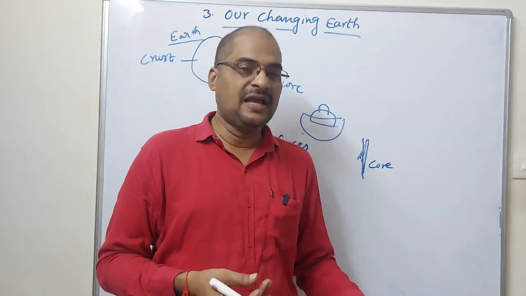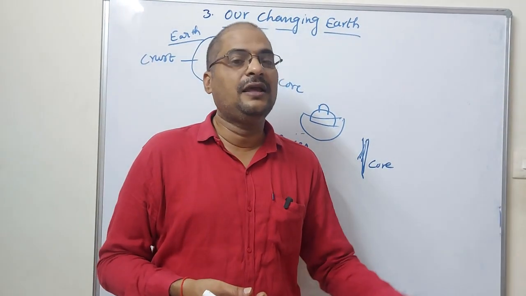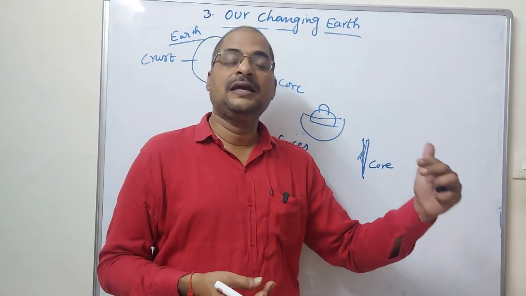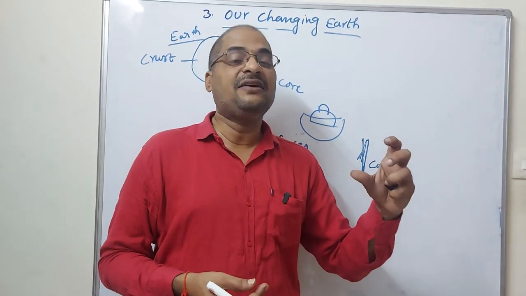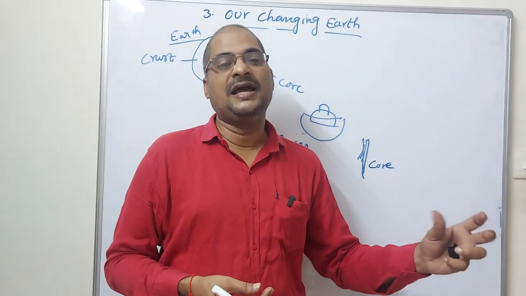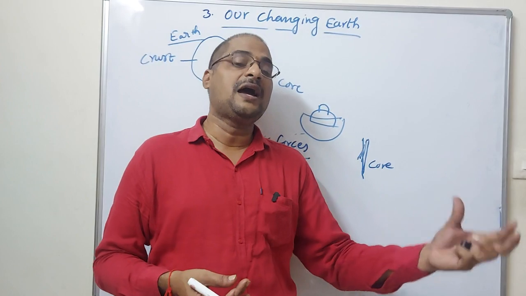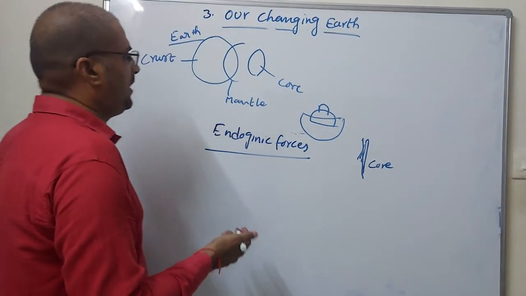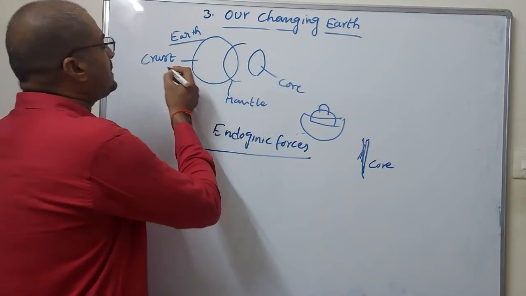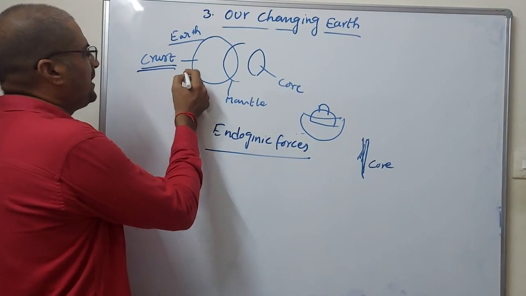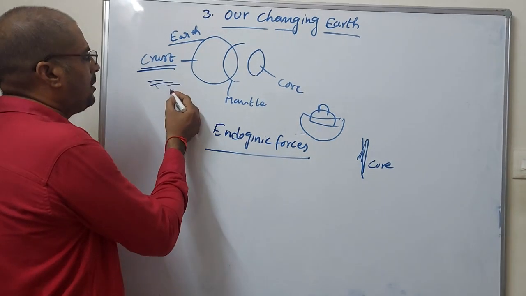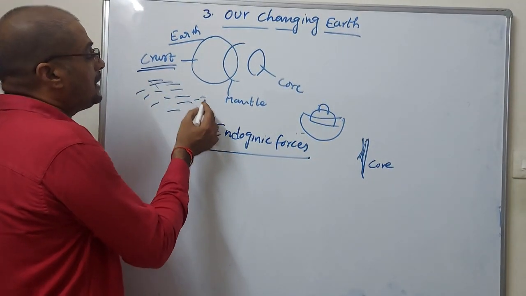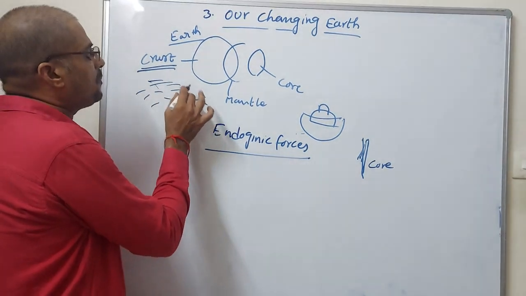core. Then automatically the upper layer of the core in the earth is affected, the mantle. Then when the force is very high, automatically the upper part of the mantle, the crust, gets some kind of damage. So when it is damaged, what will happen?